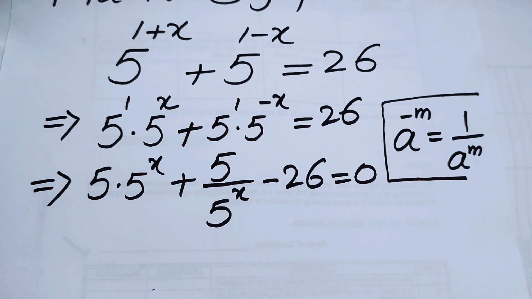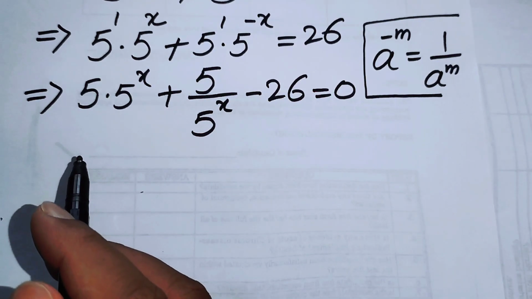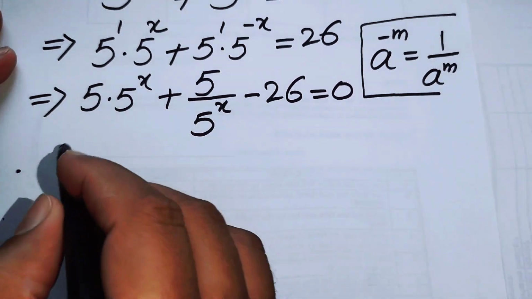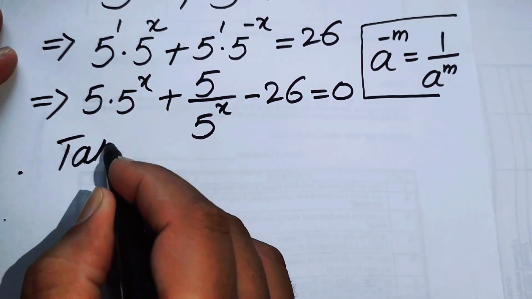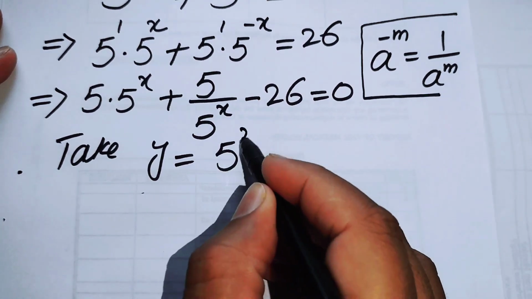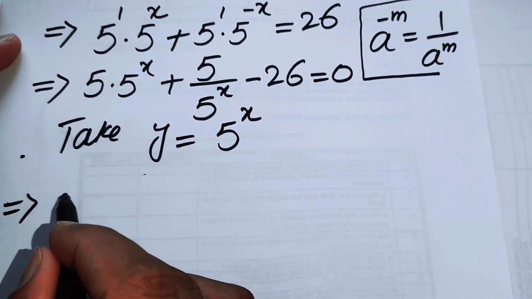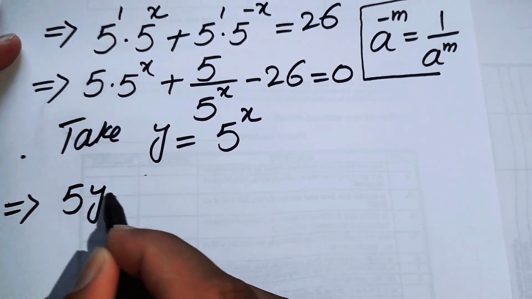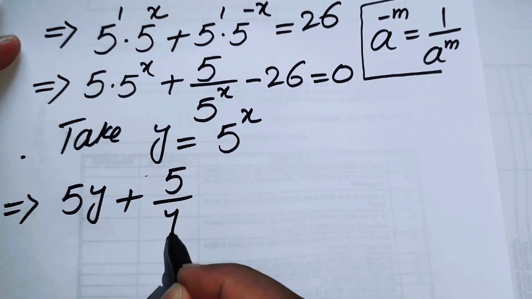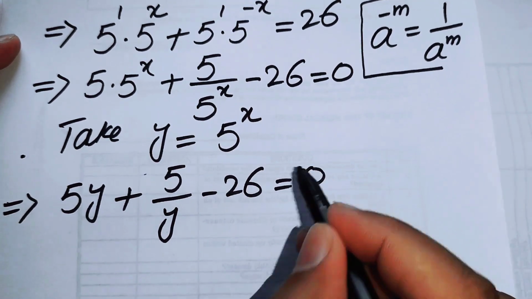After that we will put this in simplified form, so we take y is equal to 5 to the power of x. When we take y is equal to 5 to the power of x, this expression becomes 5 times y plus 5 over y minus 26 is equal to 0.